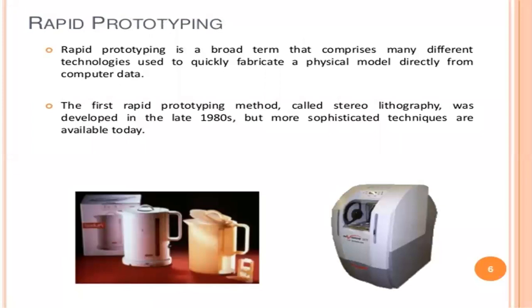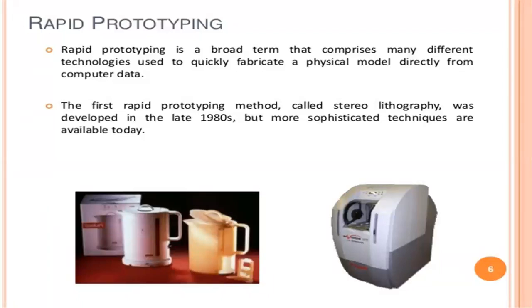So rapid prototyping is a broad term that comprises many different technologies used to quickly fabricate a physical model directly from computer data. The first method of rapid prototyping is called stereolithography. With stereolithography, we can develop the rapid prototype product by using the stereolithography manufacturing machine.